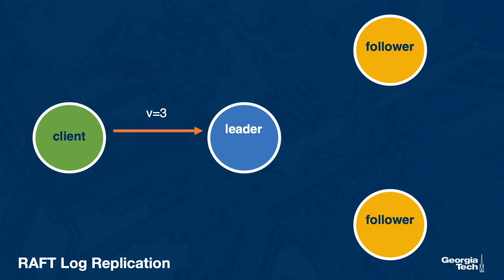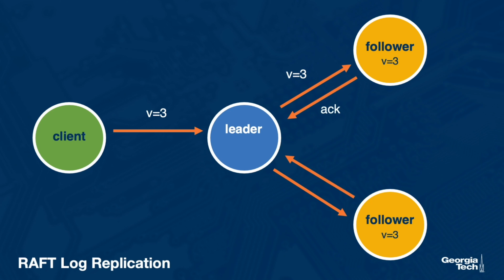Let's say a client wants to add an update to the system that v is equal to 3. It does this by contacting the leader. The leader replicates this information to the followers, waits for the followers to acknowledge, and if that's the case, it commits this information to its log, is free to acknowledge this to the clients, and move on.